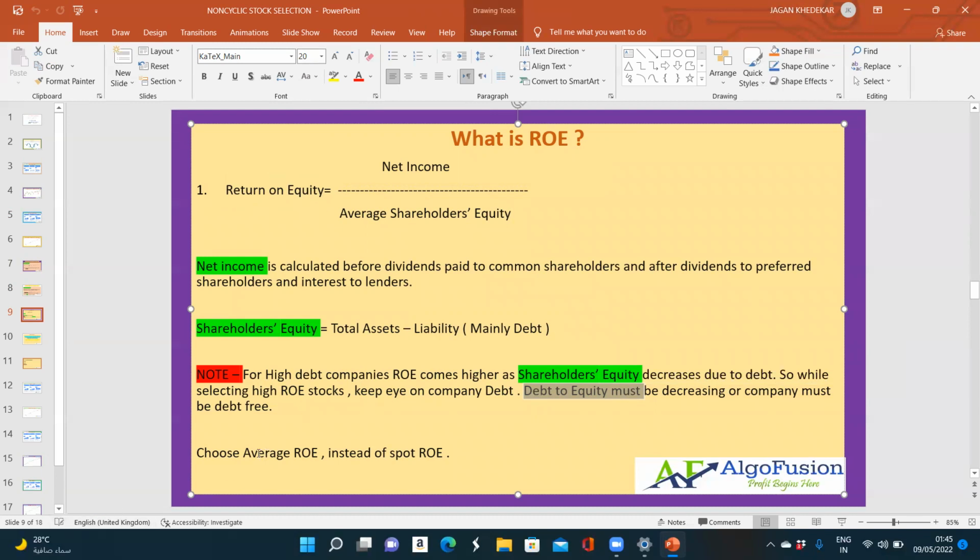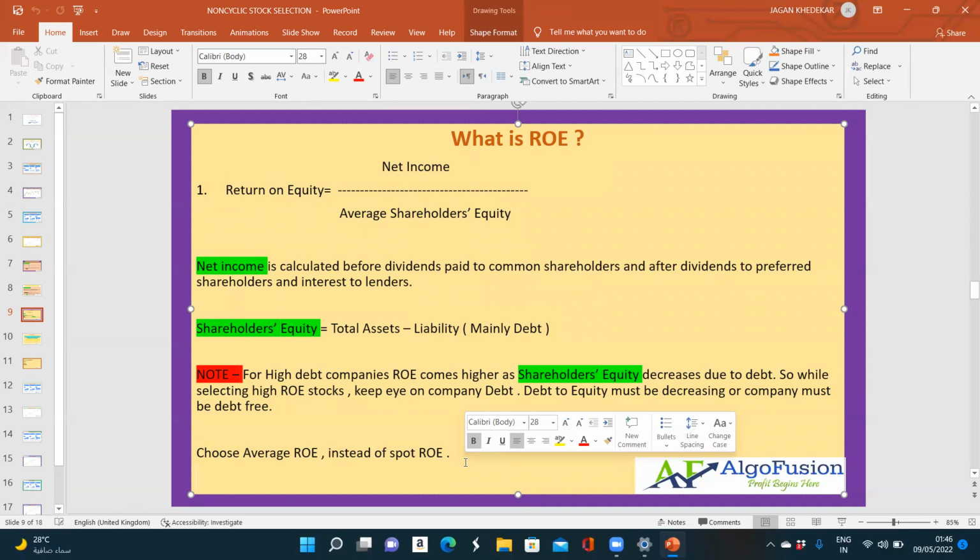Or choose the average ROE instead of the spot ROE. Suppose in 2022 the company reported 30% ROE, and in other years the company reported less. So do not choose the spot ROE.